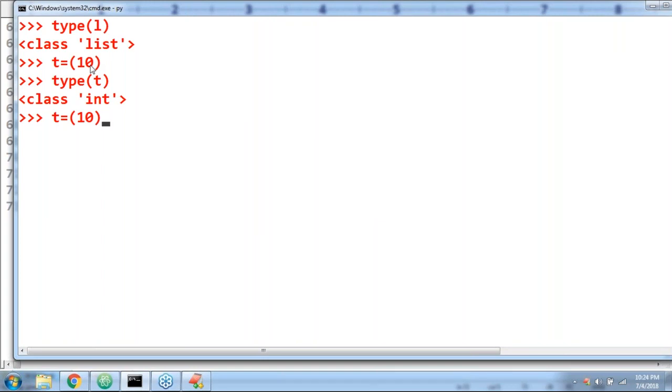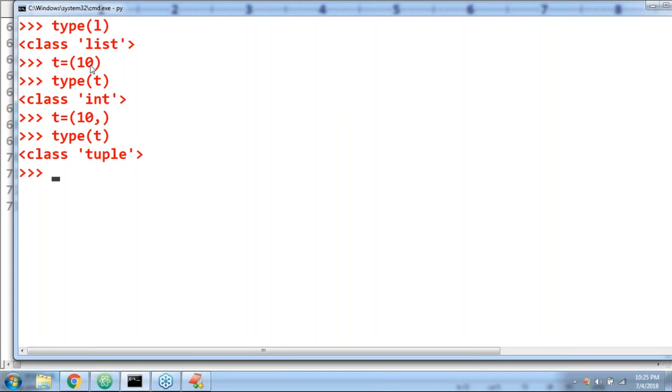Now there is one person who is going to provide help like anything: comma. If you are taking a comma, now my Python virtual machine is going to consider it is not a single value, it may take multiple values. It is not the int value, it is the tuple value. Let me print type of T. It is the tuple type.